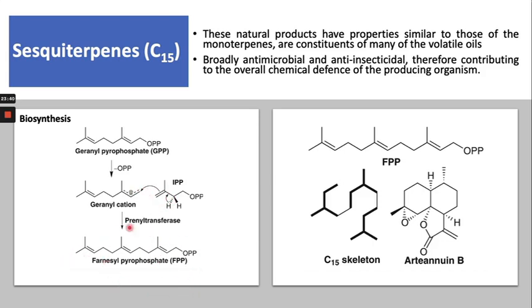As a result, farnesyl pyrophosphate will form. So this is the basic skeleton of the sesquiterpene, right? This is one example of a sesquiterpene, which is artemisinin B.